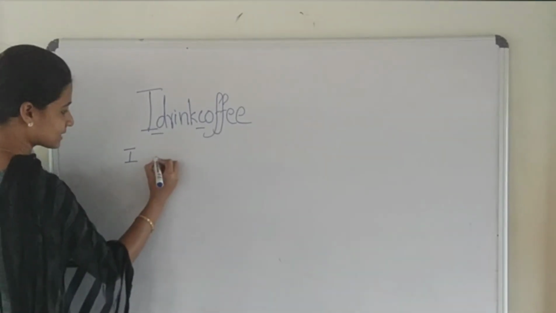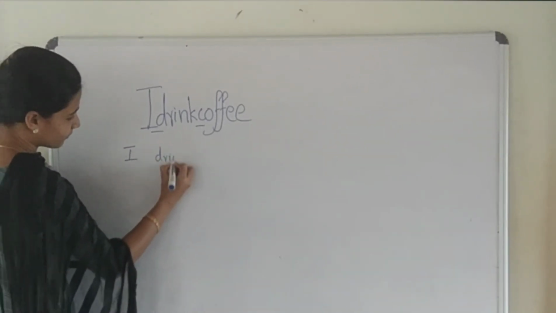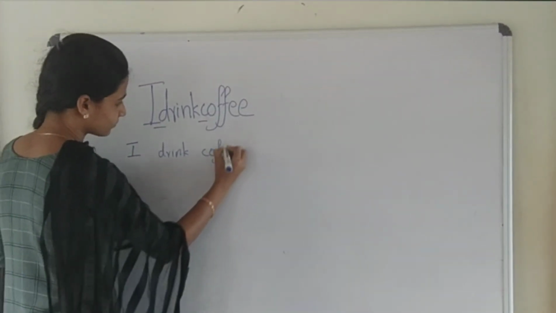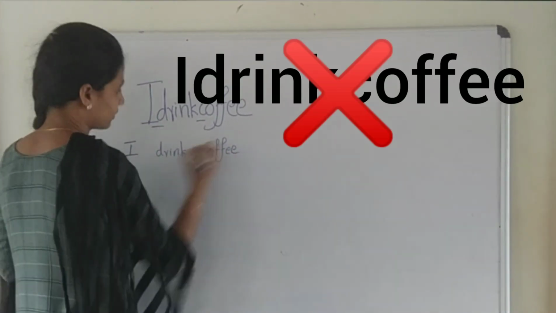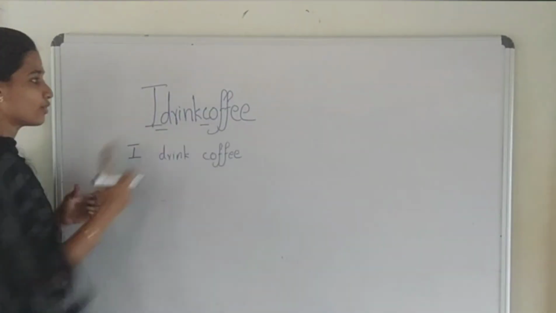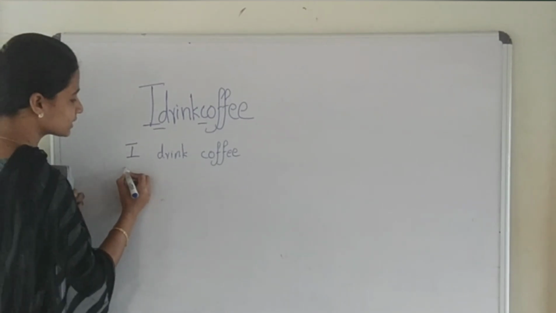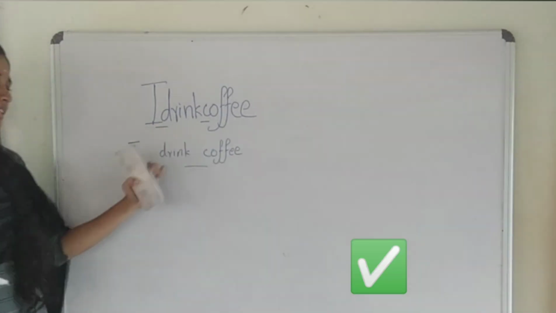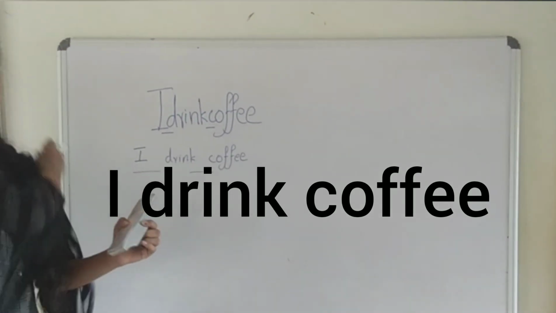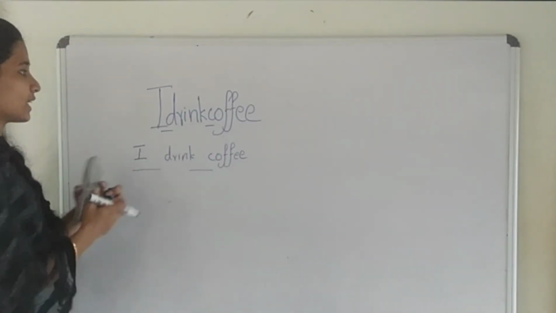I space drink space coffee. You cannot mess up the words like this. I drink coffee should be written with enough spacing between the words.